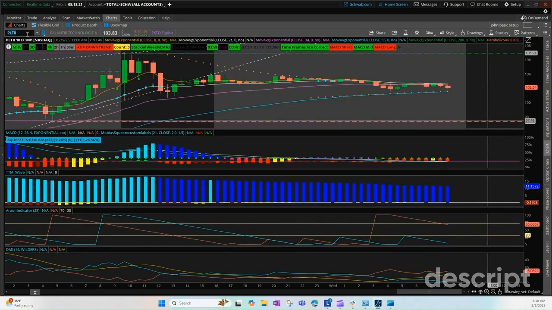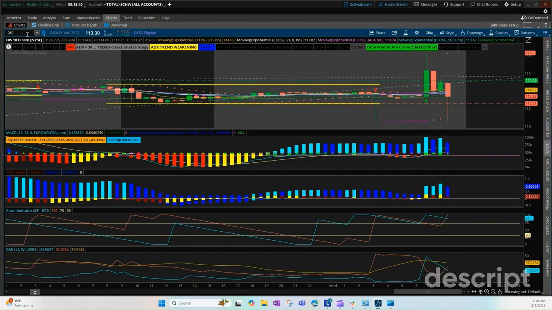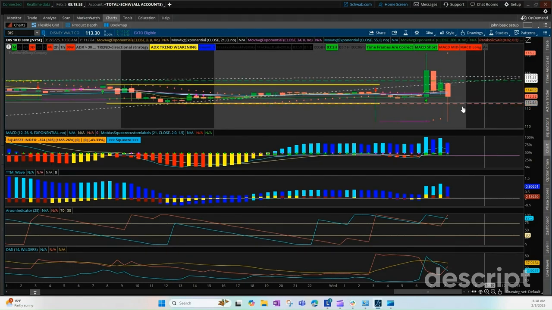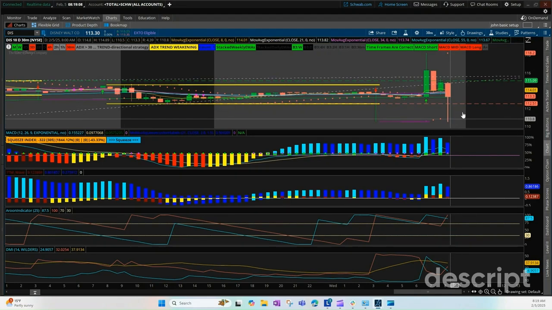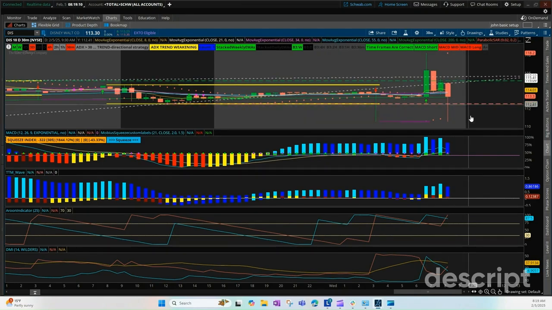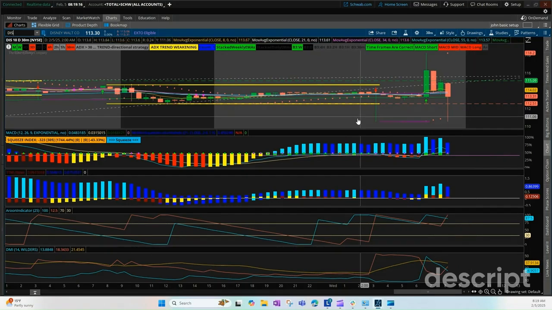Let's take a look at what Disney's doing. All right. So Disney, we got 115, 112. Those are our two areas of support and resistance. And we'll be waiting to see what Disney wants to do. Looks like Disney might fade. With Netflix doing so well, thought Disney might be able to try to piggyback off of that, but we'll be waiting to see what those earnings look like. And if it does fade, we'll be looking at it after 112. It already gave us a wick down to 110. If it breaks that, we can get a nice little $2 move on Disney, which is not bad. Disney will definitely be looking at.